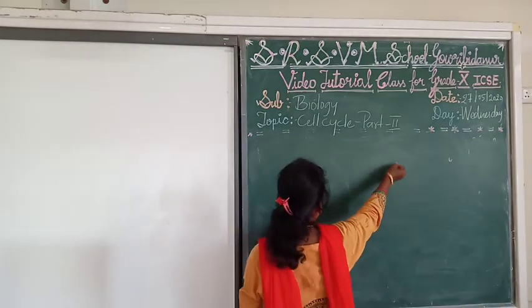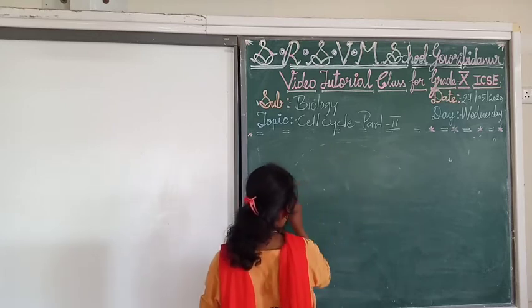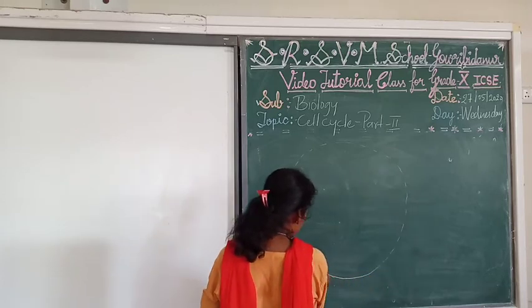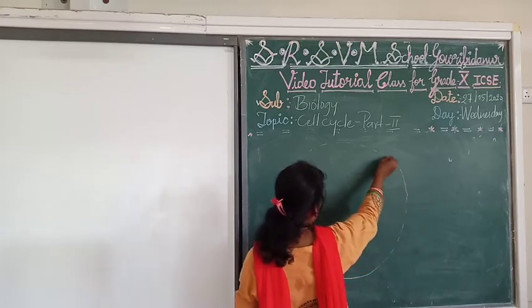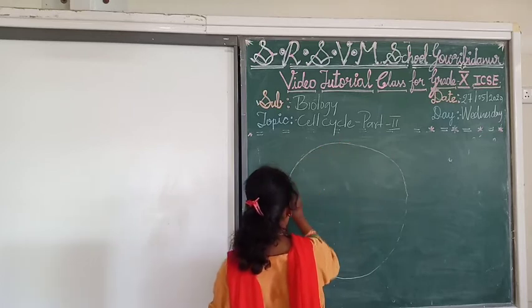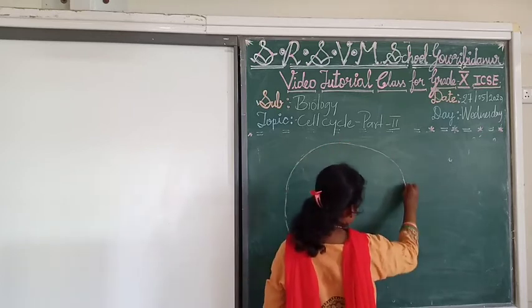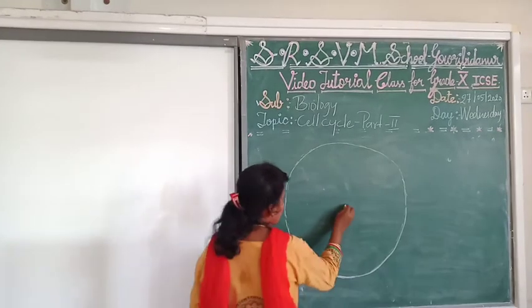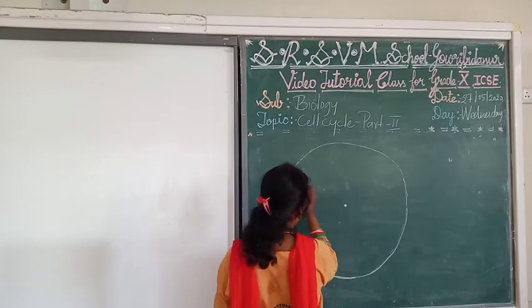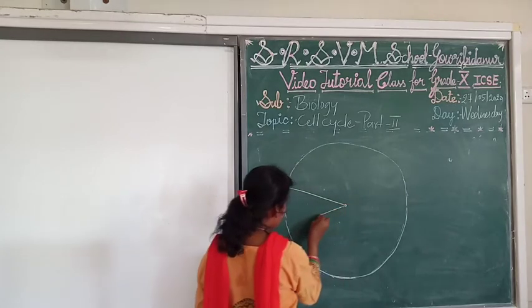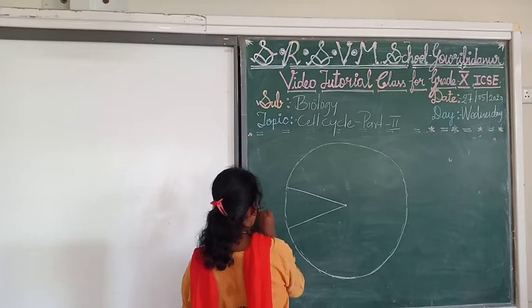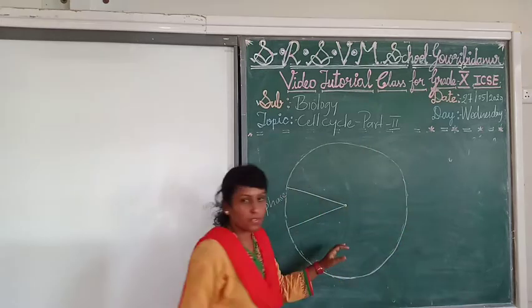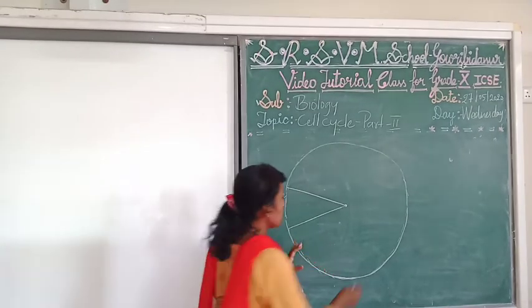As the name itself suggests, it is in a cyclic manner. As I said yesterday, this will be the M phase, and the remaining portion of the cycle will be the interphase.